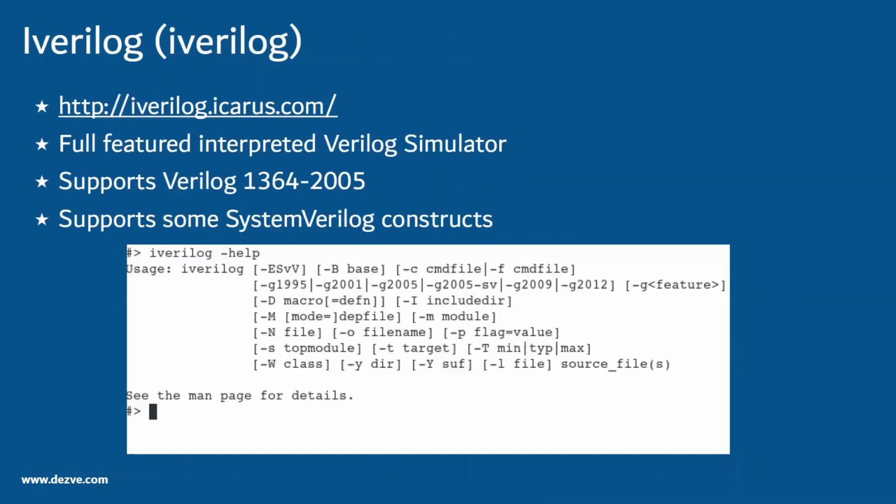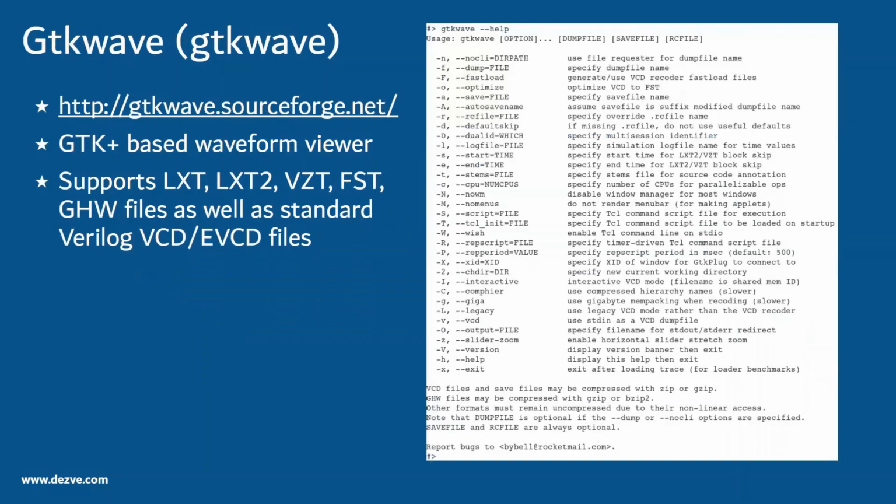This is an open source Verilog simulator. It can support all of the Verilog constructs and some of the SystemVerilog constructs as well. iVerilog can be used to dump VCD files which we will be analyzing using GTKWave. GTKWave is an open source waveform viewer. It supports a variety of formats, but mostly we'll be using the VCD format.